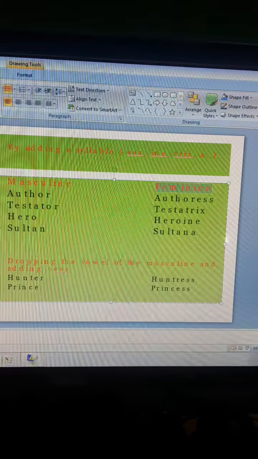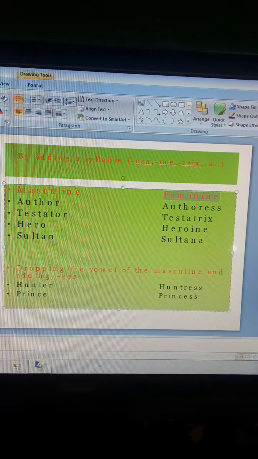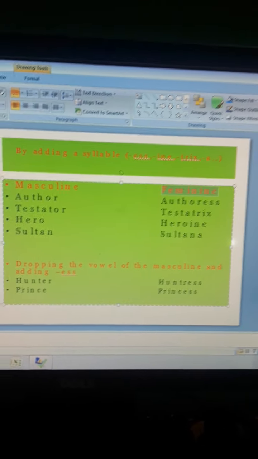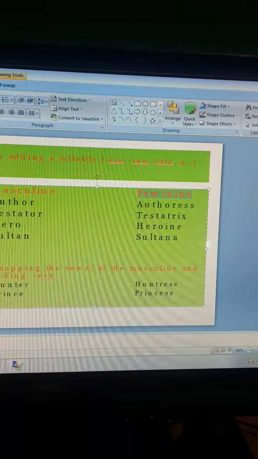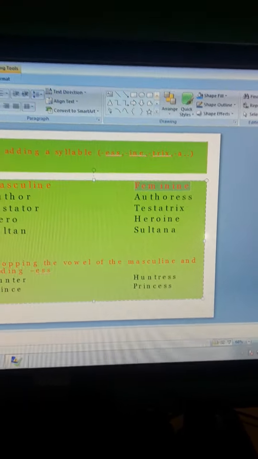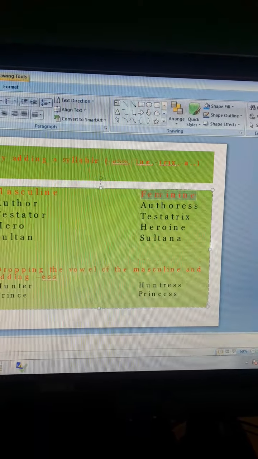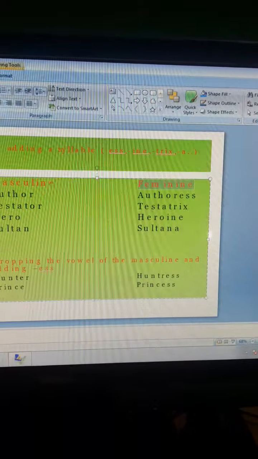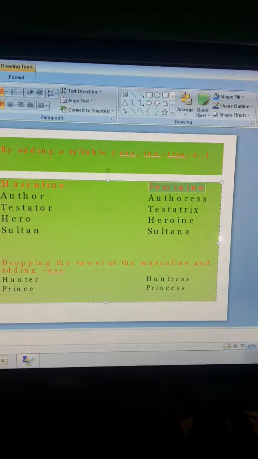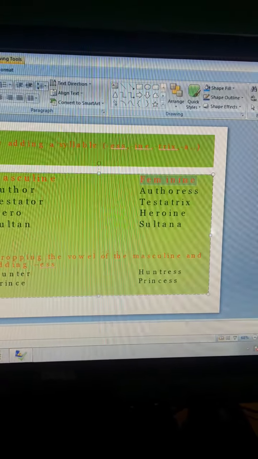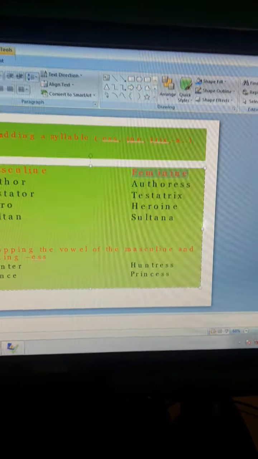Sultan, sultana. So you have seen that in the case of author, authoress, ess is added to make it feminine. Testator, we add trix to make testatrix. Next, hero, we add ine to make it heroine, and then sultan, we add a to make it sultana, which is a feminine gender.